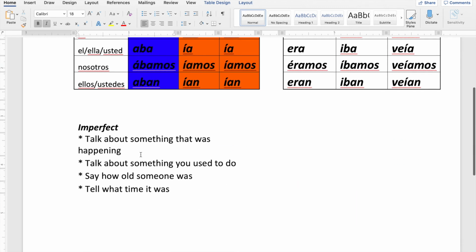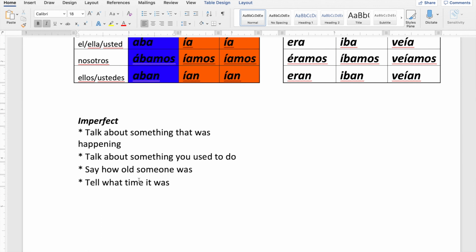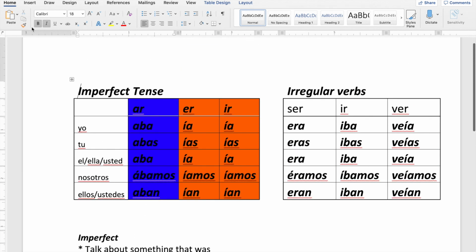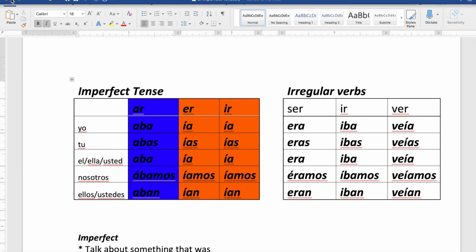Okay? And here I give you some other rules, which are the same ones we have in the other paper. Talk about something that was happening, again, in progress. Talk about something you used to do because it happened more than one time. Talk about age, talking about time. All right, this is just a few rules, but you have all the rules in the other handout.